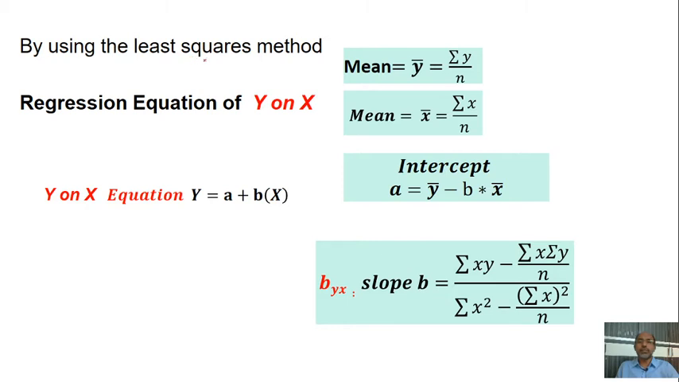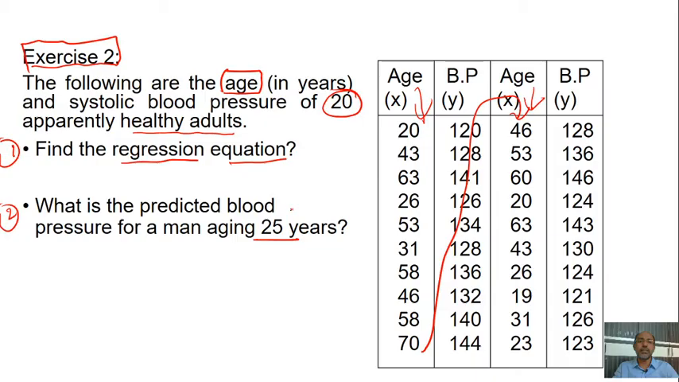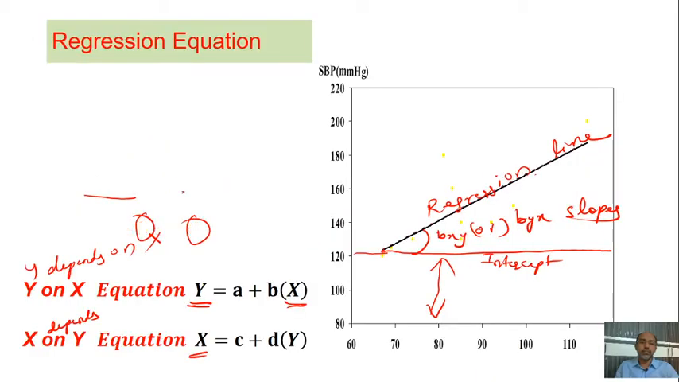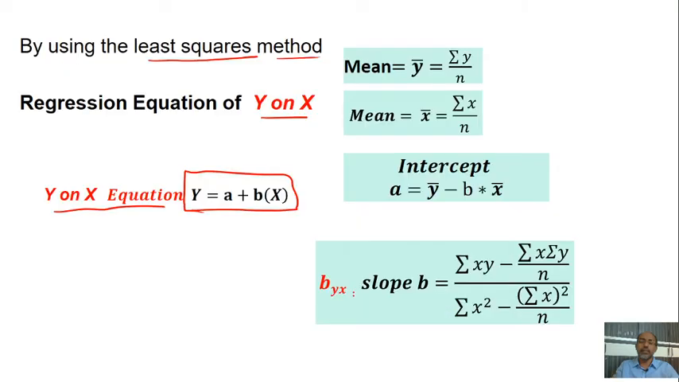By using the least square method, we are using the method of least square. What is the regression equation for y on x, y dependent on x? We need y is equal to a plus bx. This is the equation, y is equal to a plus bx. This is shown in the first slides also. Here it is shown y is equal to a plus bx, x is equal to c plus dy. So this is the first regression equation, y on x, y dependent on x.